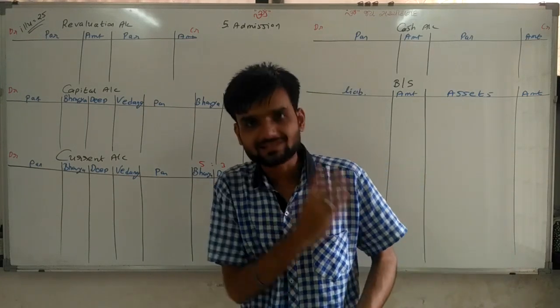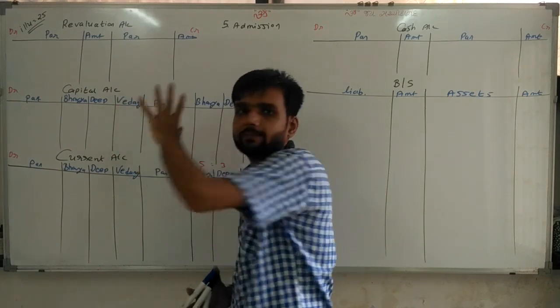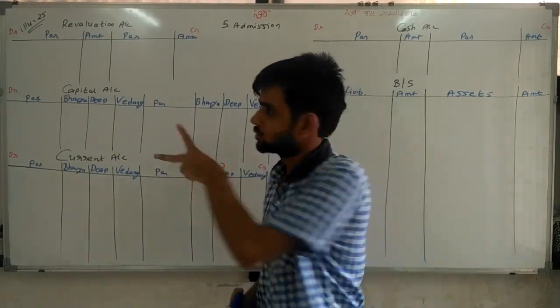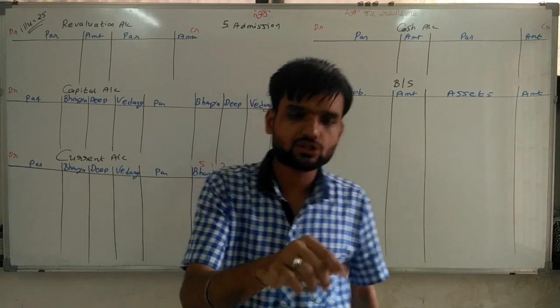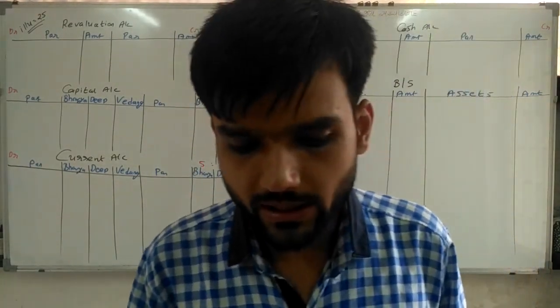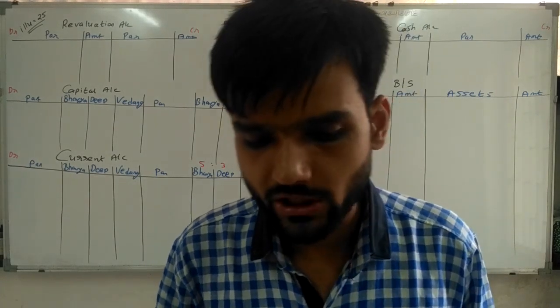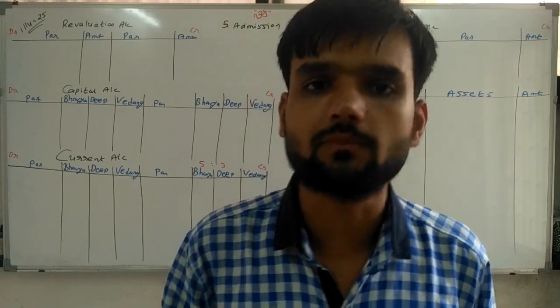So today one thing we see in this question is both capital and current account. Up to the last lecture, in whatever sums we have done, only capital account was there. Today 2 accounts are here because in the balance sheet 2 accounts are given. Going ahead, Vedang will bring his personal furniture of rupees 50,000 in the firm.